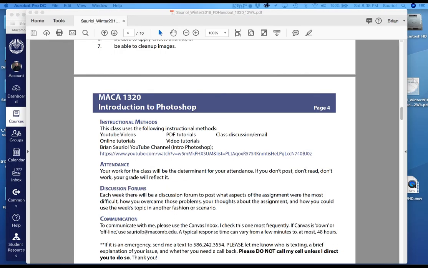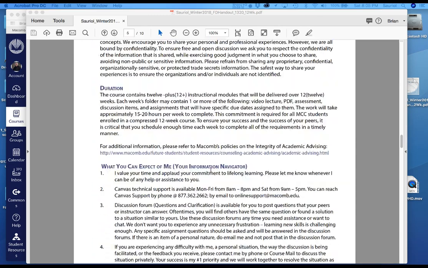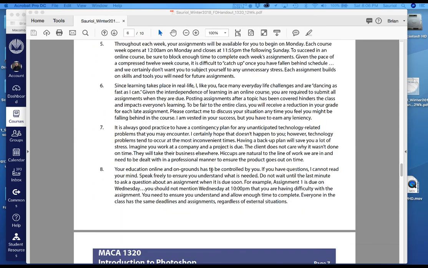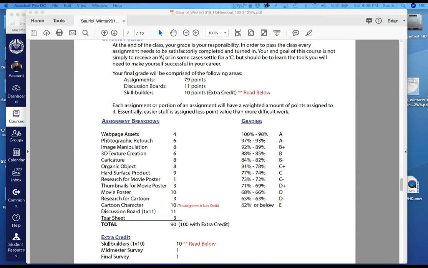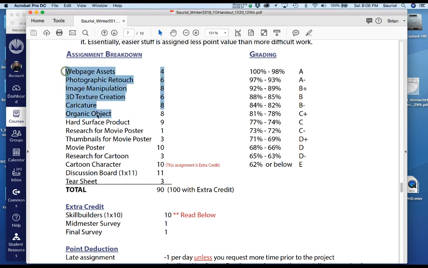I'll stop that so I don't have to compete with myself. But if we advance to the list of assignments, you will see that we have everything from the web page. Let me zoom in a little bit. We have the web page assets all the way down to the cartoon character, which is extra credit. The final one really is a tear sheet, and the movie poster. So the movie poster is your big project. If you have time, it's a very shortened 12-week semester, so don't worry about it. But we have a cartoon character.